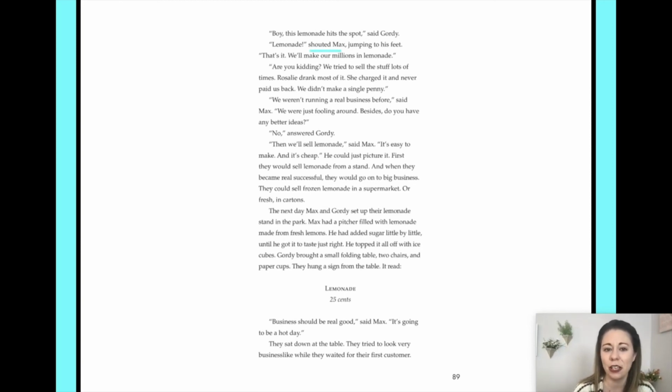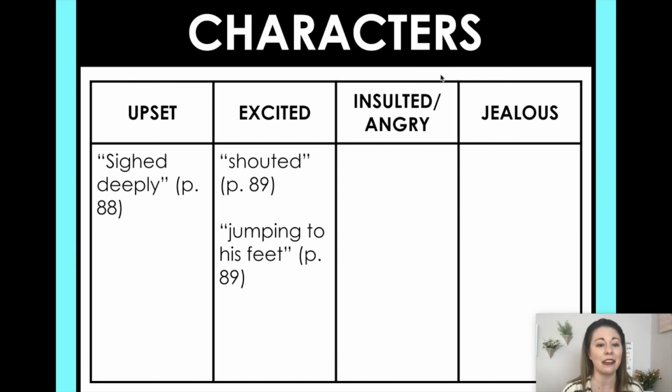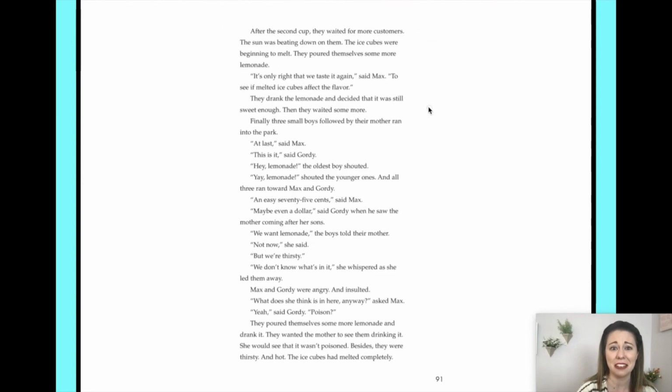Then let's see, what else? Oh, did you see right here? "Lemonade!" shouted Max, jumping to his feet. "That's it. We'll make millions in lemonade." Notice how the author said shouted. It is not like he just said or muttered it. He shouted it. He's excited. The author also uses an exclamation mark after lemonade to show that Max is excited. And like I said, he's jumping to his feet, which shows us even more how excited Max is. So those are ways that we now know that Max is excited. He's gone from upset to excited. Now let's see what other moods he could be in.